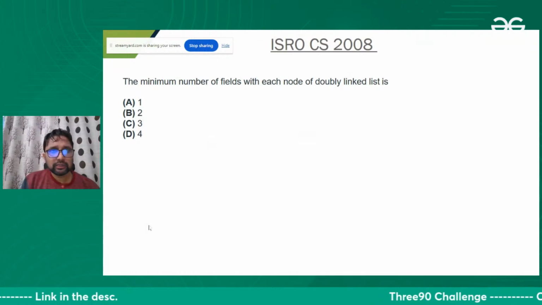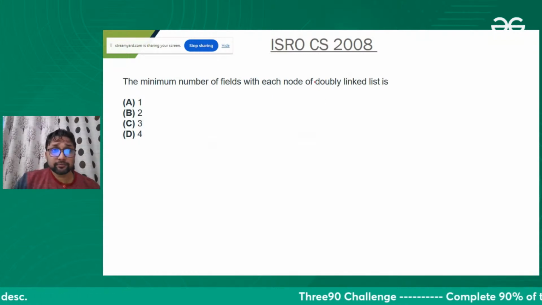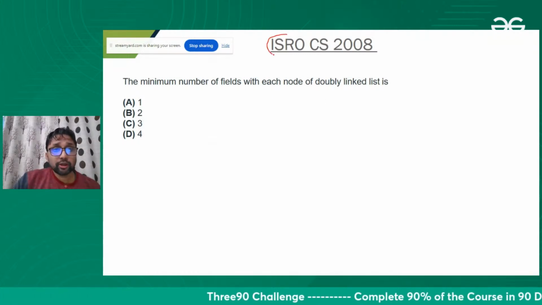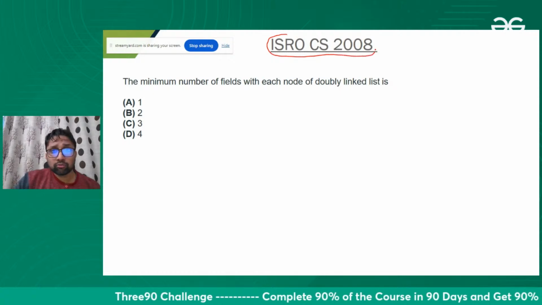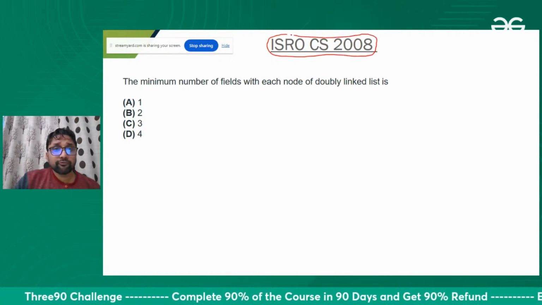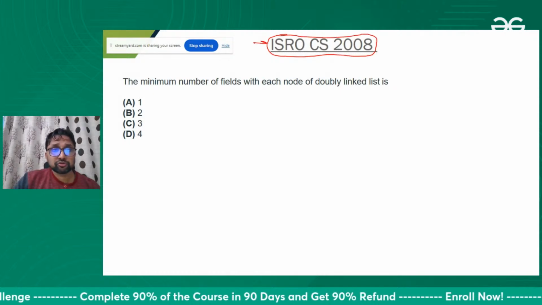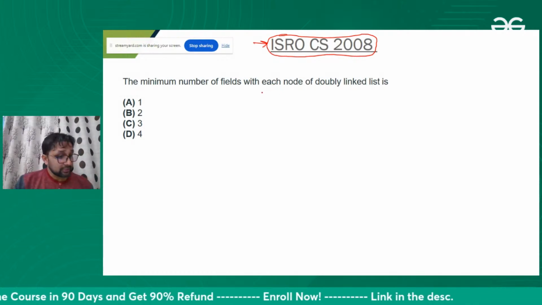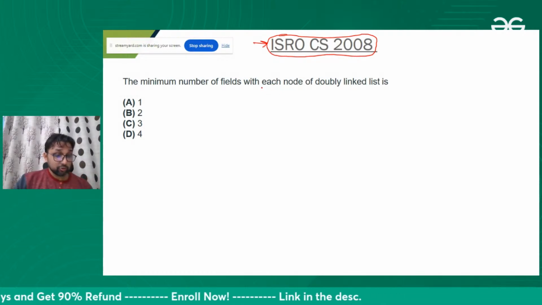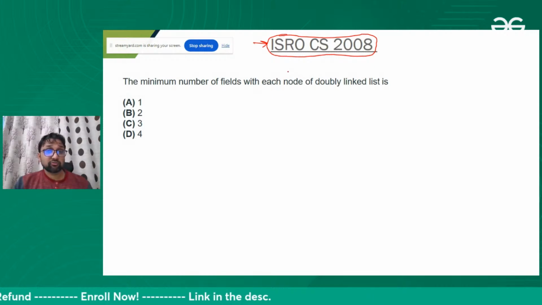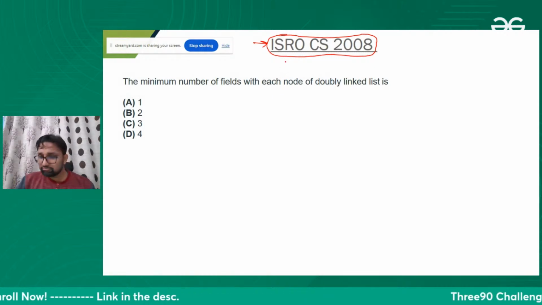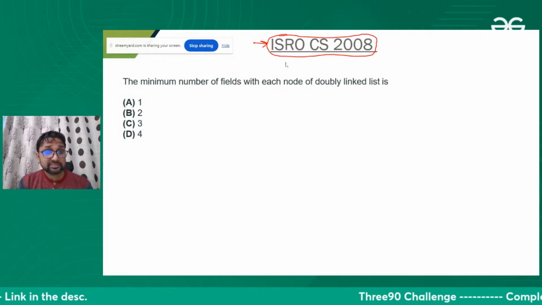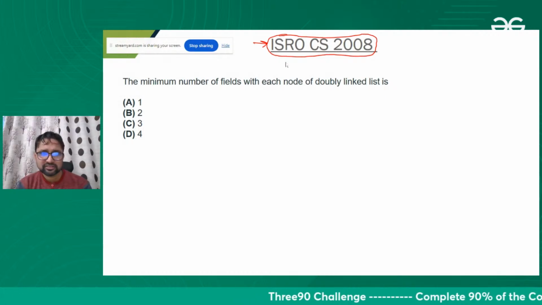Let's move on. ISRO 2008. ISRO is going to launch Chandrayaan 4 now. If you want to be part of that mission, you need to give the answer to this question. Please try, this is very easy.